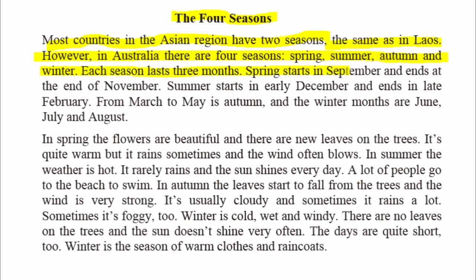Each season lasts 3 months. Spring starts in September and ends at the end of November. Summer starts in early December and ends in late February. From March to May is autumn, and the winter months are June, July, and August. In spring, the flowers are beautiful and there are new leaves on the trees. It's quite warm, but it rains sometimes and the wind often blows.